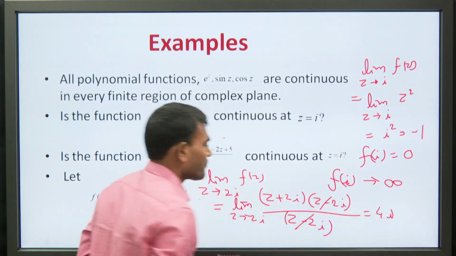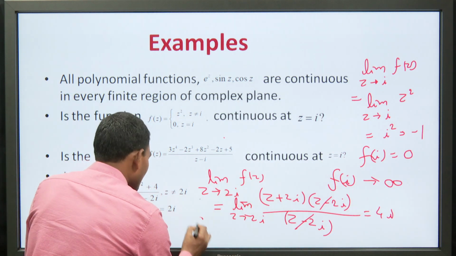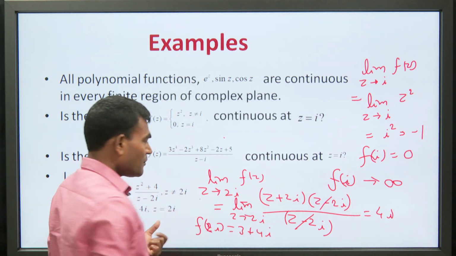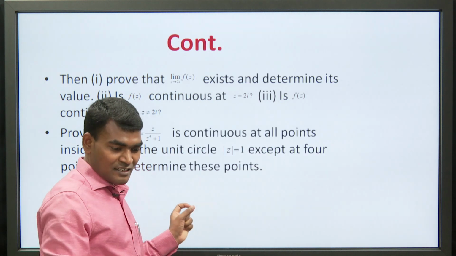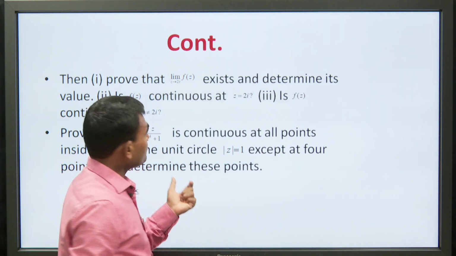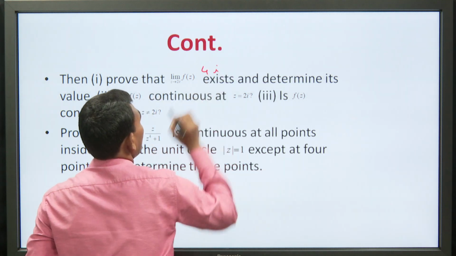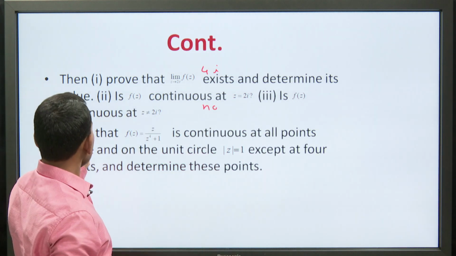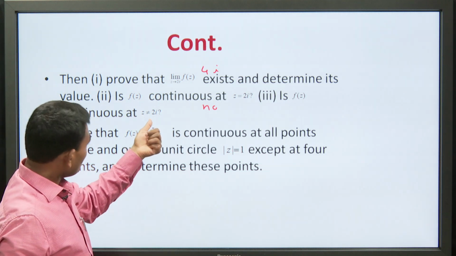Its value will be 4 iota. So, see here, because the limit is this and f(2 iota) is 3 plus 4 iota. Therefore, your answer for this question, prove that this limit exists and determine its value, will be 4 iota. It is not continuous at z equal to 2 iota, but at z not equal to 2 iota,